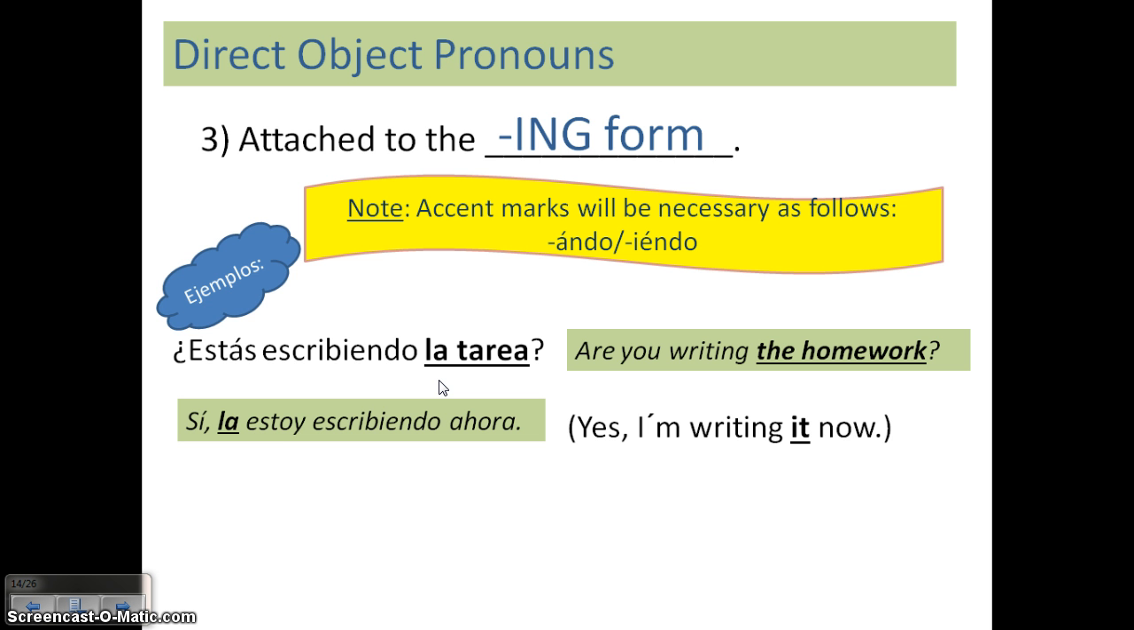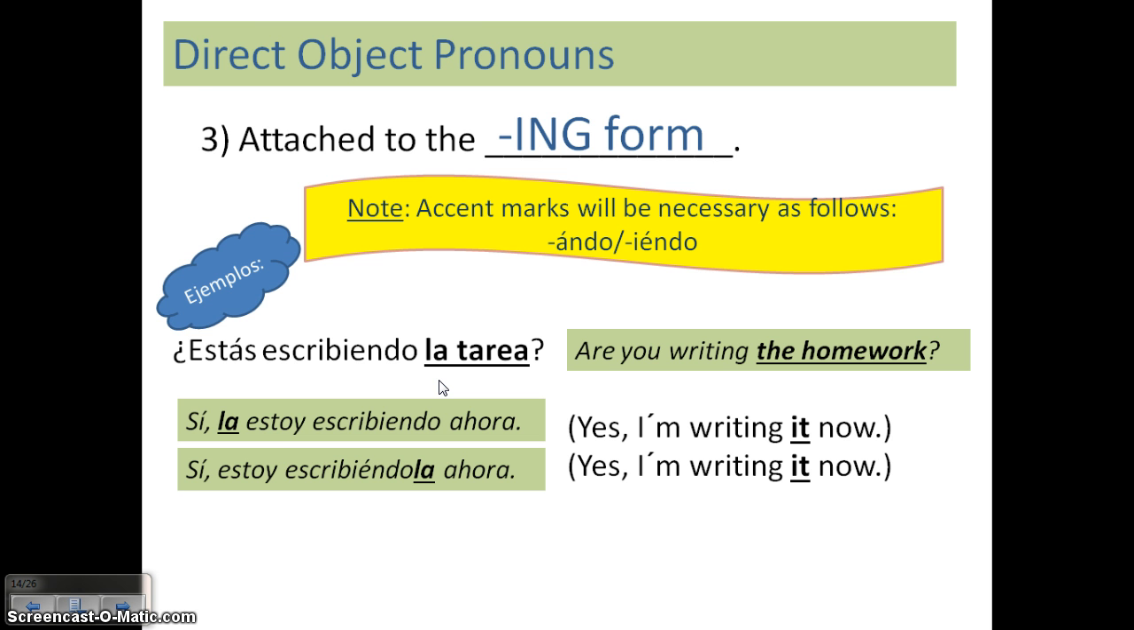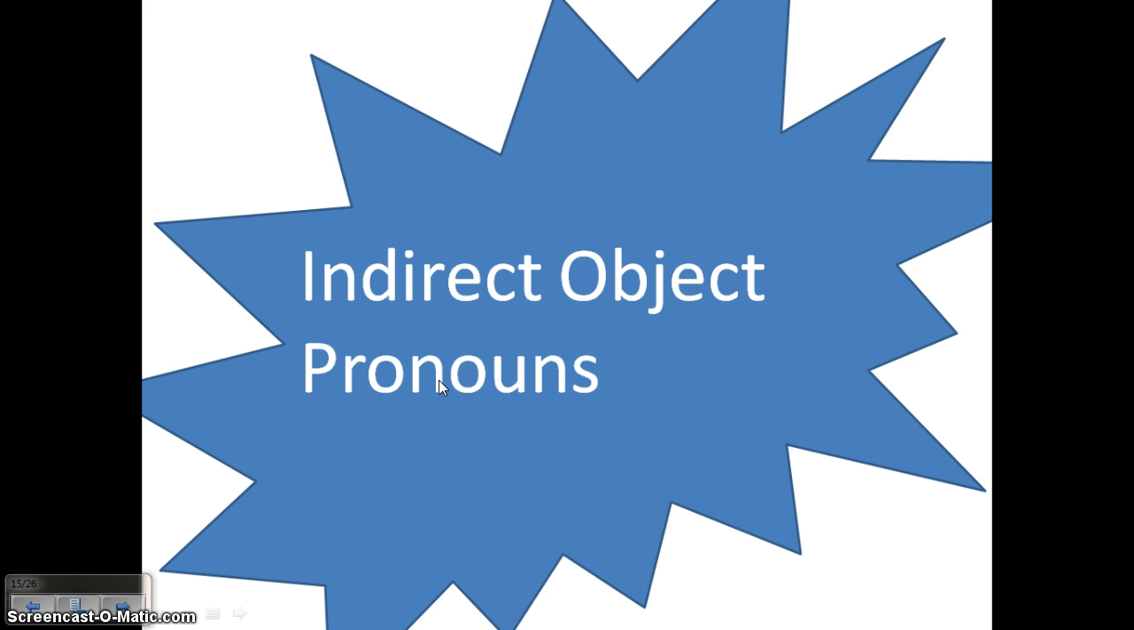Notice that la goes directly before my main verb, estoy. Or it can go attached to the ing form. Sí, estoy escribiéndola. If I didn't have the accent mark, it would sound like this: escribiendola. And I still wanted to sound with the accent, the stress above the E: escribiéndola. So that's why I need that accent mark there.